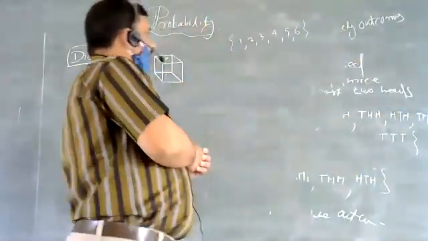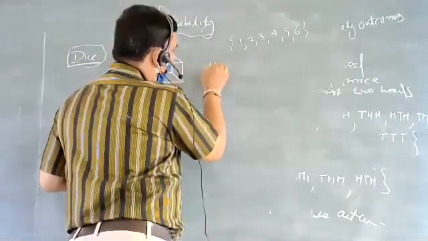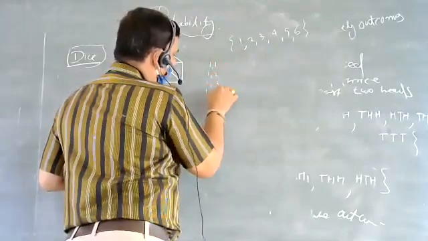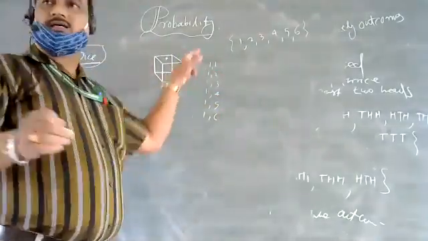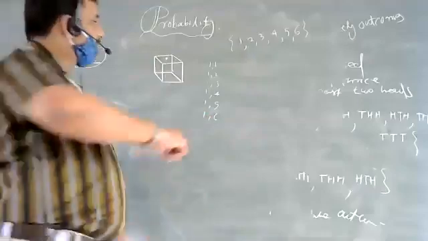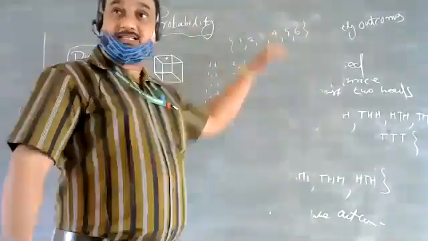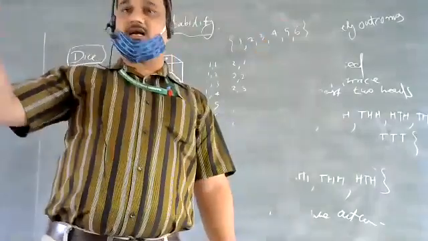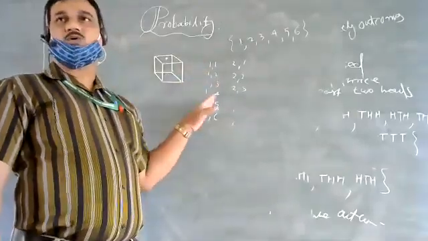See, first (1,1), (1,2), (1,3), (1,4), (1,5), (1,6). Means first dice 1, second dice 1; first dice 1, second dice 2; like this 6 combinations you will get. Similarly (2,1), (2,2), (2,3), like this. And for 6 numbers, like this 6. So 6 into 6, 36 outcomes.